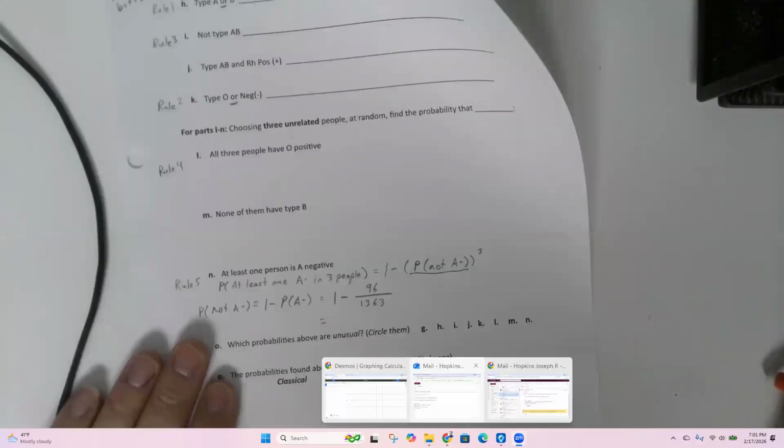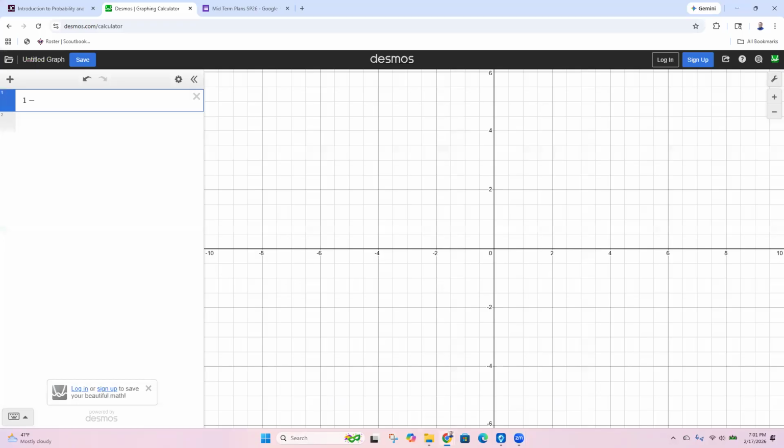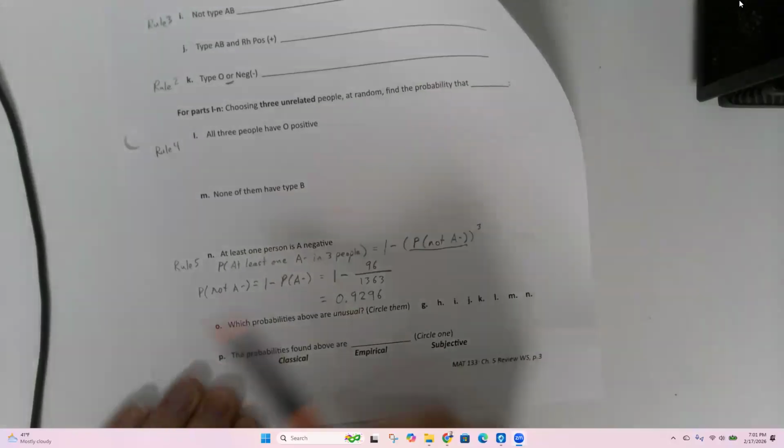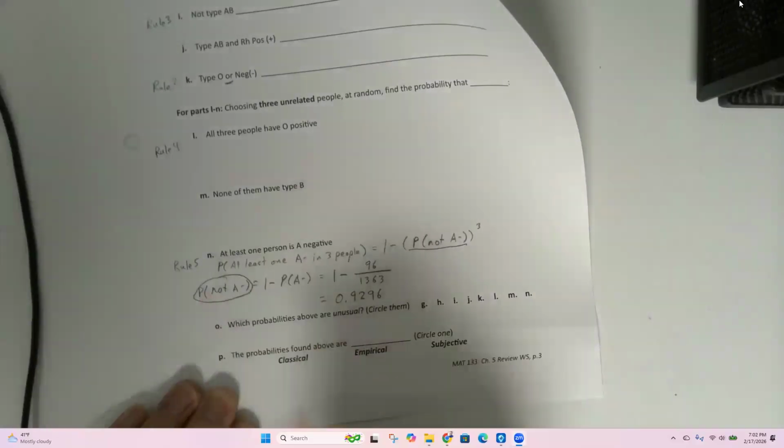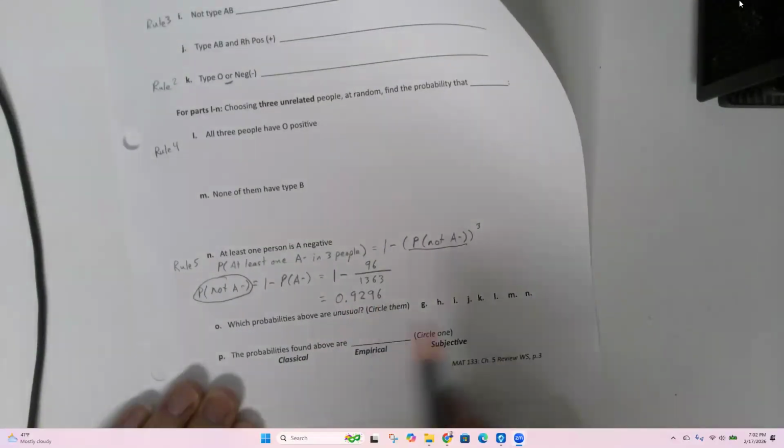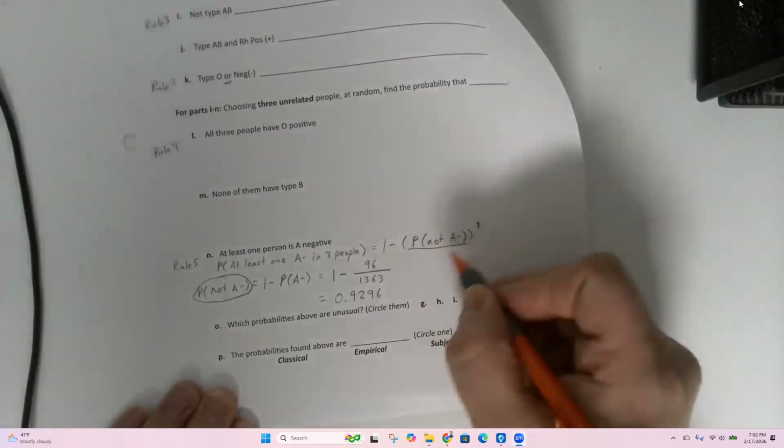I don't need any parentheses around that. That gives 0.9296. That's what I'm going to plug in right here.